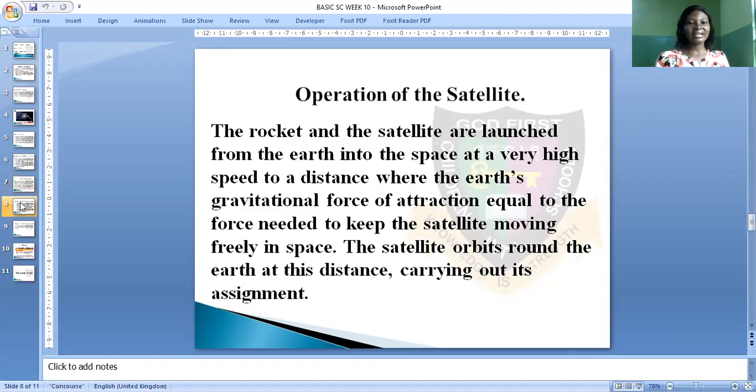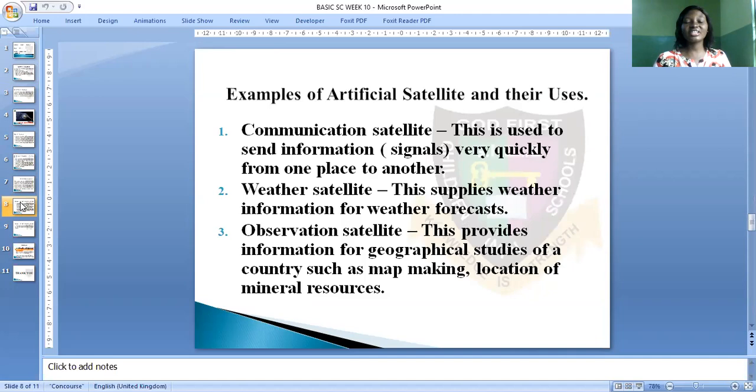Let's see the examples of artificial satellites and their uses. Don't forget, I said we have two types of satellites, the natural satellites and the artificial satellites. Let's see the examples of artificial satellites. Number one, we have the communication satellites. The communication satellite is used to send information, that is signals, very quickly from one place to another.